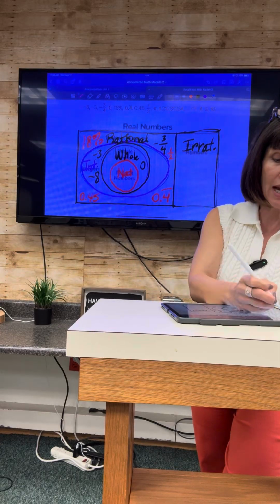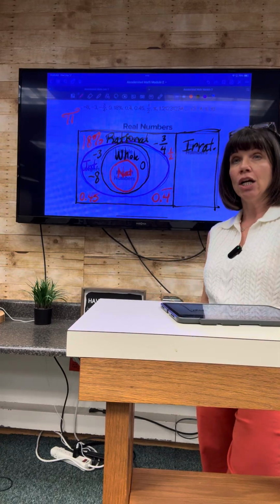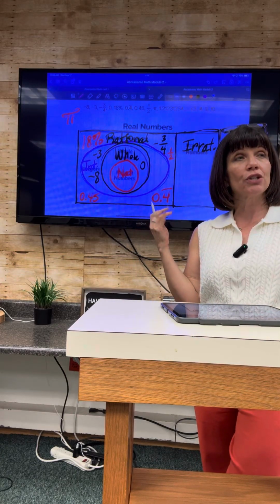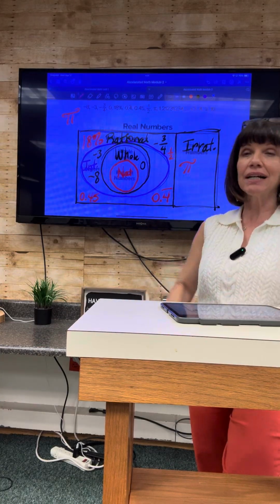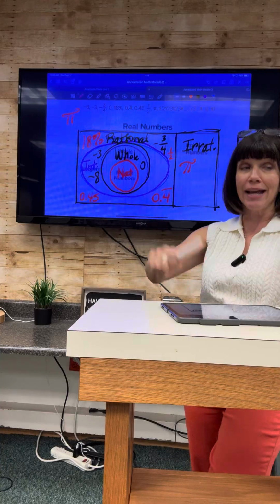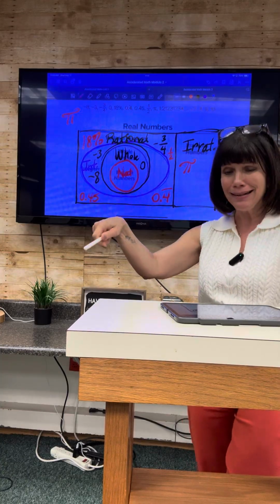All right, next we have the symbol pi. On the count of 3, say it to me. Where does it go? 1, 2, 3. Irrational. Great job, guys. Because it is a decimal that goes on forever and ever, never repeating, never ending.